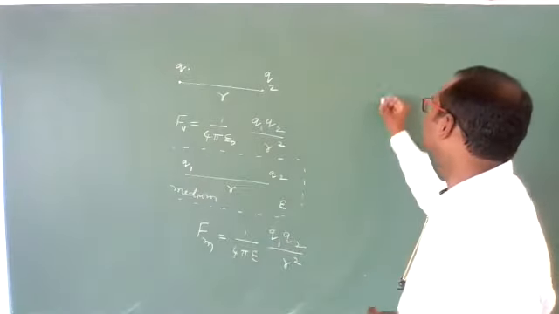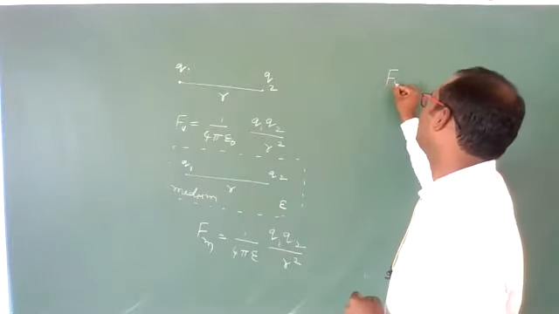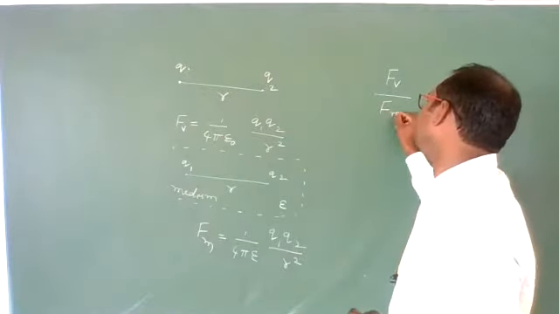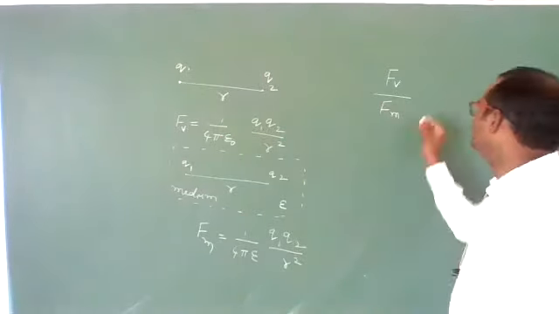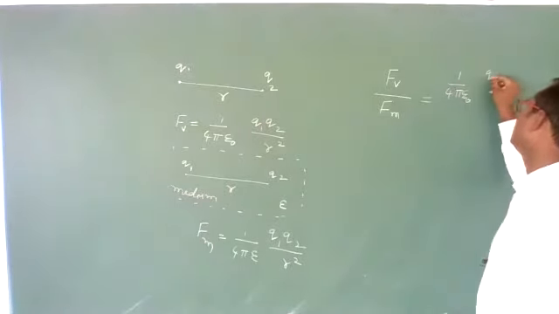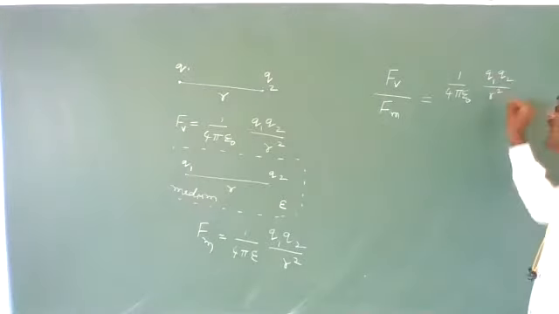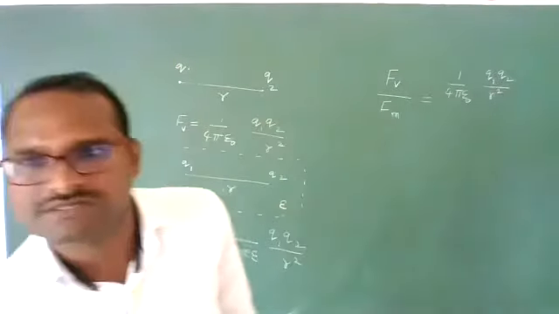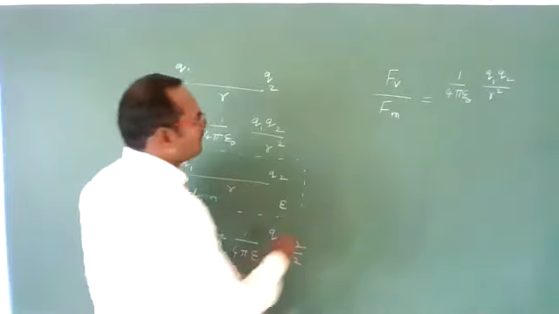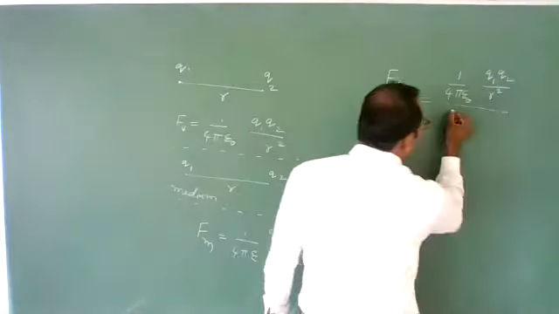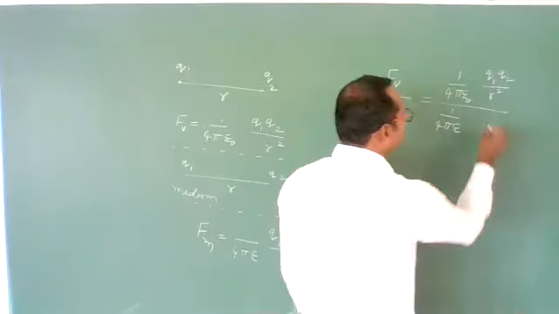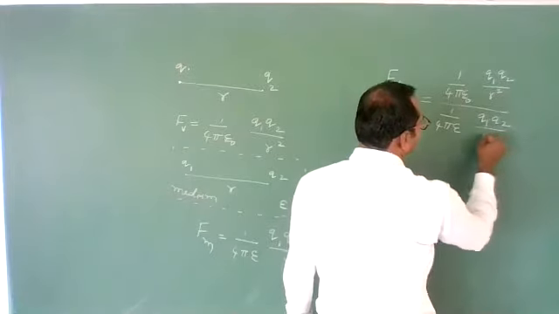Now, if you take the ratio of the force in vacuum to the force in a medium between the two charges, what will you get? You will get 1 by 4 pi epsilon naught Q1 Q2 by r square in vacuum, and the force in a medium will be 1 by 4 pi epsilon, the permittivity of the medium, into Q1 Q2 by r square.